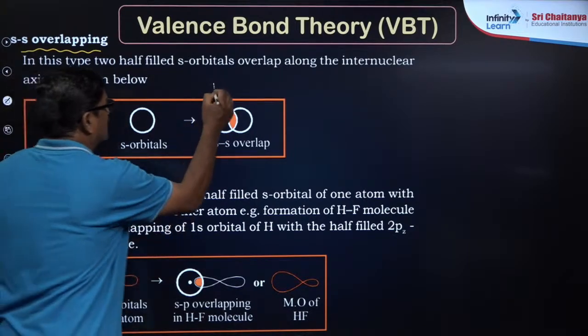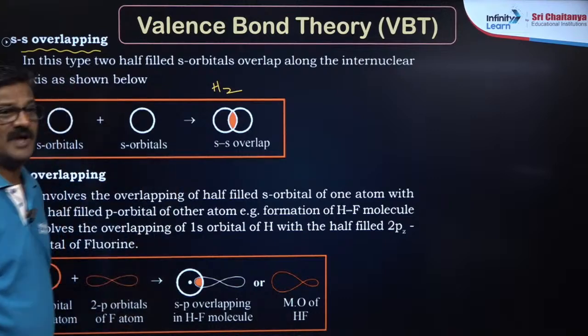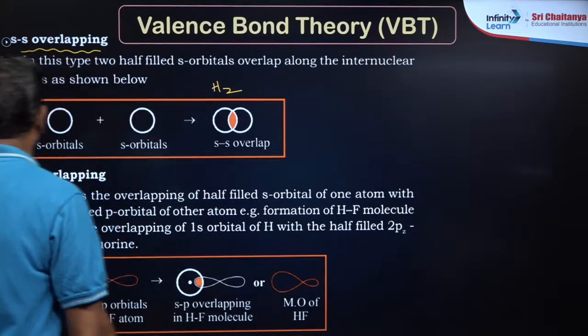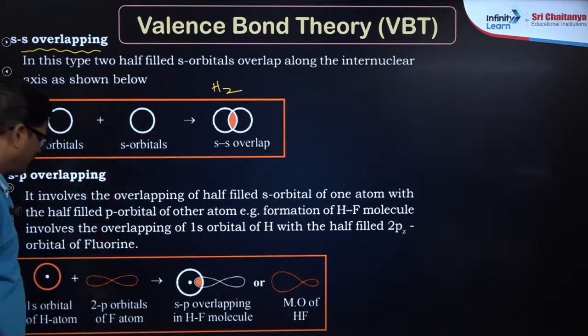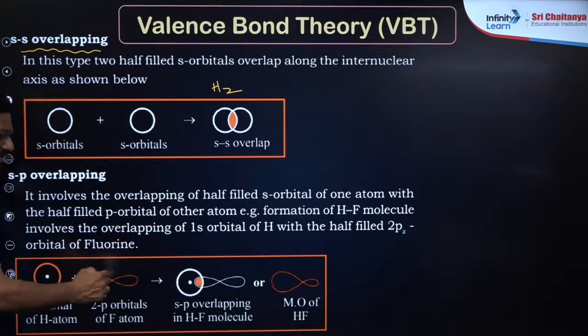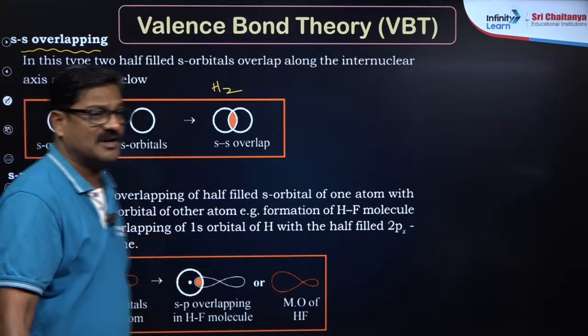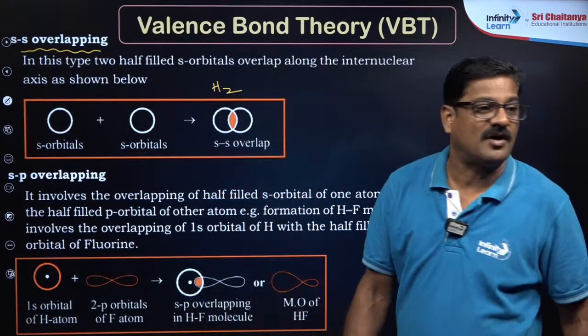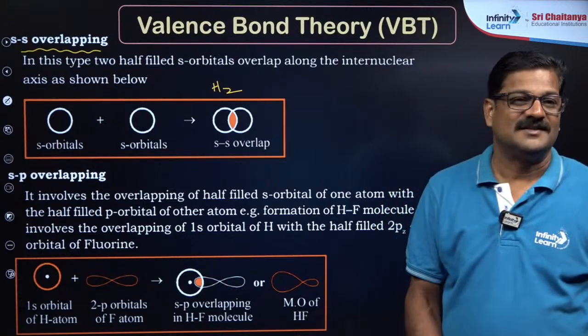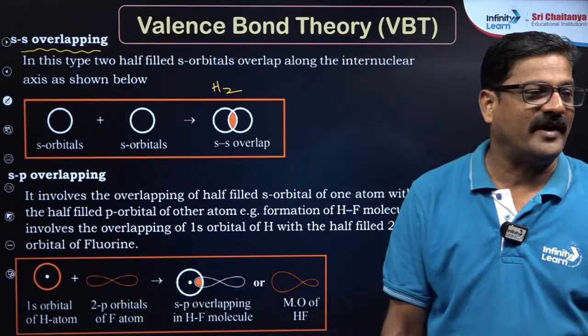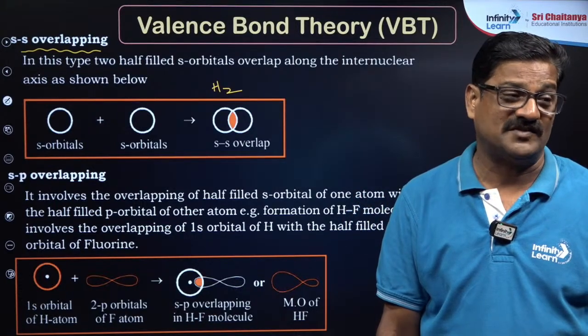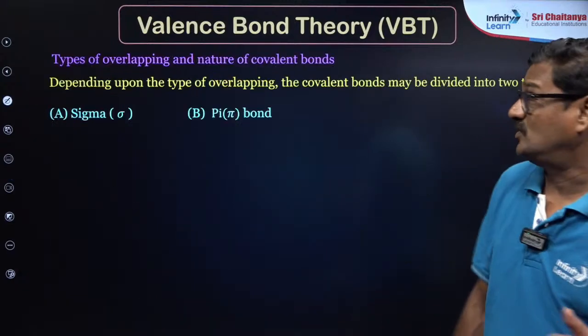Example हाइड्रोजन का, right? And sp overlapping का है. ये s orbital and p orbital है ना, sp overlapping कर रहे हैं ना. हाँ, orbital means the probability of finding of electron where it is maximum is called orbital, my dear students.